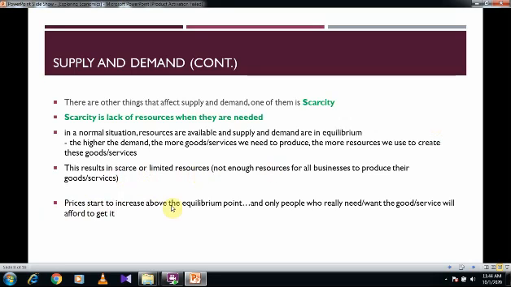The prices start to increase above the equilibrium point, and only people who really want it, who really have more money than they need, will afford to get it. This usually happens when you go to the Red Sea cities. Water is not distilled over there. You cannot use tap water. You cannot use water from the tap, from the sink. You need to go buy water bottles. Because they know that this is a scarce item, the price of the water bottle is relatively different and higher than the prices here.